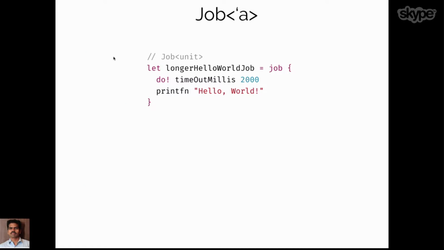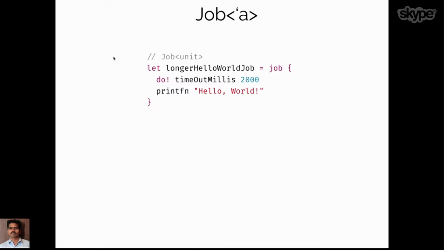All right. So as with tradition, let's start with hello world. This is how a hello world looks in the Hopac world. We are creating a job which takes some time, a delay of 2000 milliseconds, and after that it prints hello world. Nothing fancy, just a job, and the Hopac library comes with a computation expression called job. If you are familiar with async, it is exactly the same, but the underlying programming model is different.